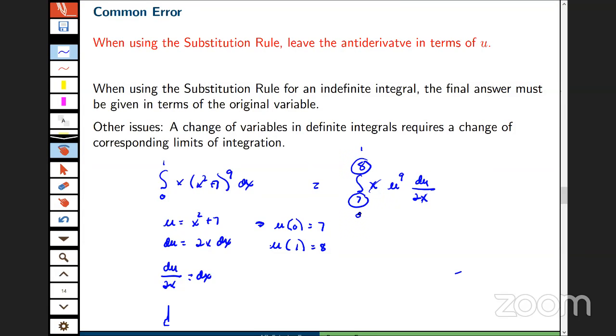Now, some of you are thinking, well, wait a minute, what if I write x equals 0 and x equals 1? Can you do that? Yes, you can. But my response, not to be flippant, is: why would you want to do that?